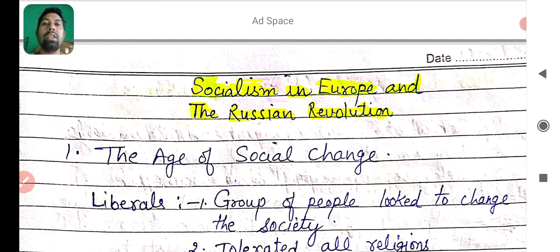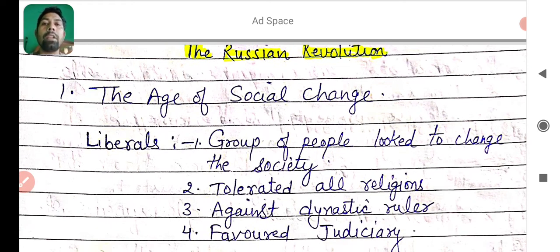The age of social change. In Europe, after the French Revolution, there was an age of social change. There were three types of people in society that had different views on socialism in Europe. Firstly, there was the group of liberals, and this group of liberal people looked to change the society.